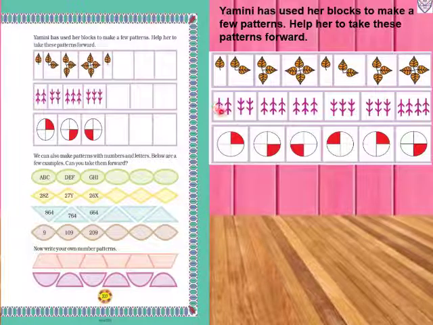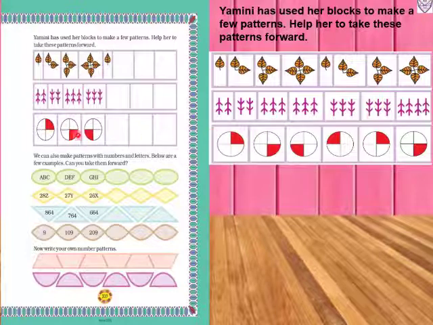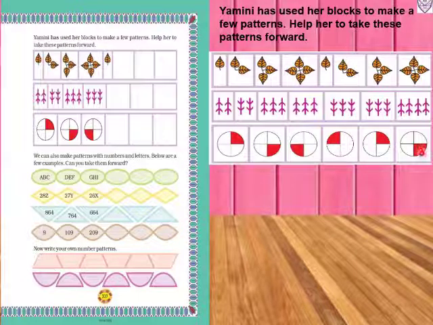Now here she has used arrows. First one is upward, then downward, then upward, then upward, then downward, downward, then upward. This way she has used the design. Then the circle she has done with shading. So on the right side the upper circle is shaded, then right side down, then left side down, then left side up, then again it started with right side up and right side down. This way we have to complete the pattern.